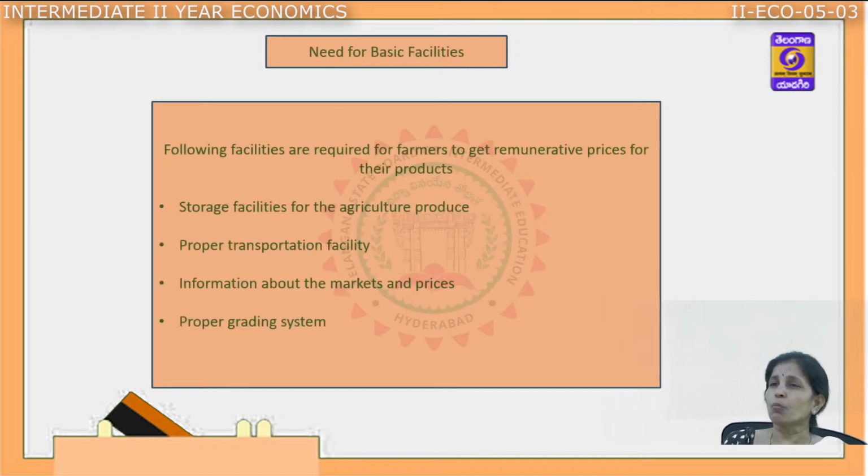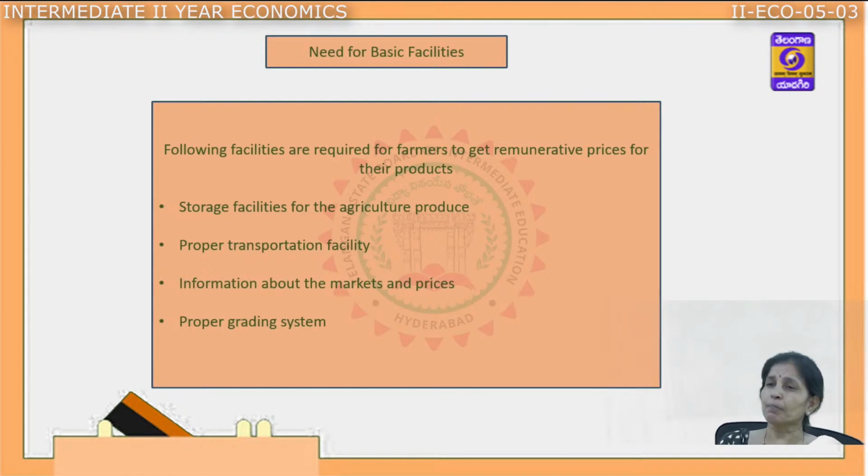The next one is what facilities need to be arranged for basic agriculture marketing. First and foremost, storage facility. As I said, different agriculture products need different room temperatures. Such warehouses have to be constructed and maintained by the central warehousing corporations so that farmers can store the agriculture products and wait till the prices are high in the market. So first and foremost, the agriculture products need to be stored in properly maintained warehouses.